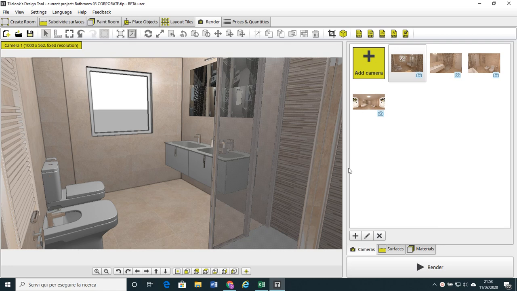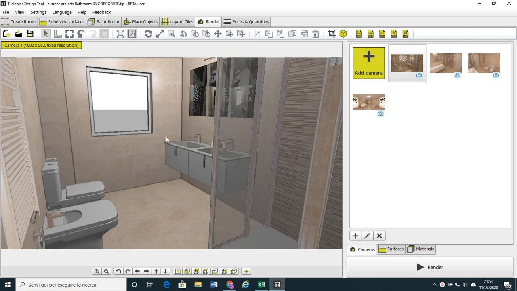Today I would like to show you how we can set up a background image in our projects. Let's see an example. Here we have a project of a bathroom and we would like to proceed with rendering. But in order to improve the quality of our rendering, I would like to add a background image that we can see through this window here.